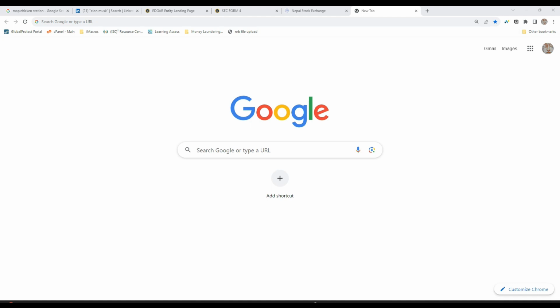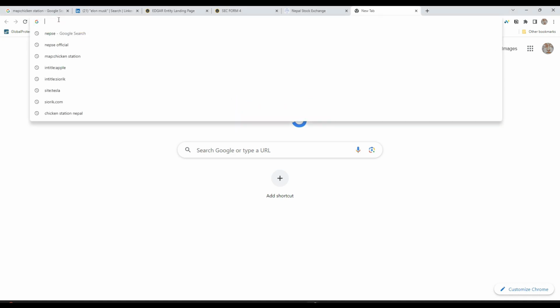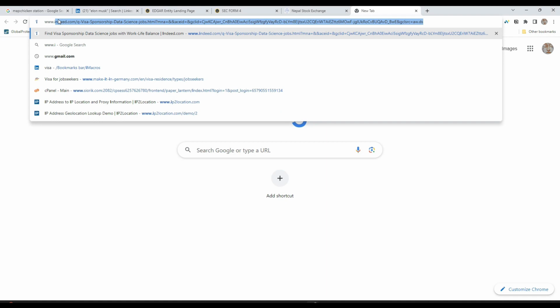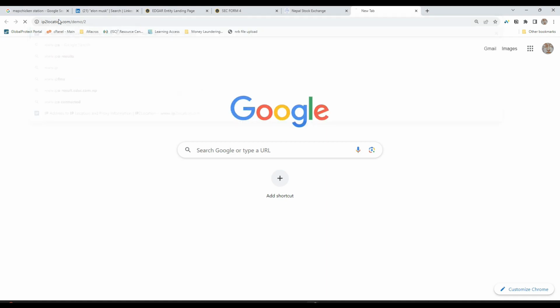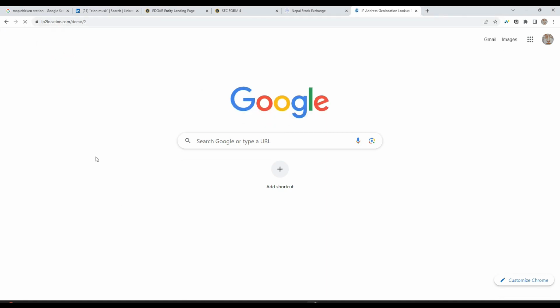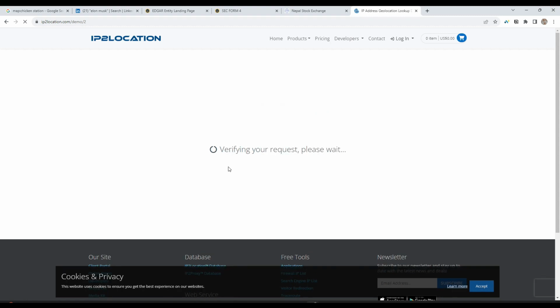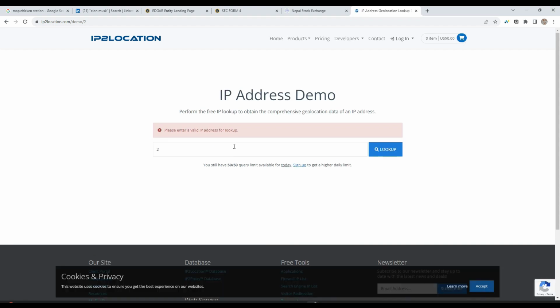One of such sites is IP2Location. There are other sites also, and this site only allows you to search a limited number of IPs.